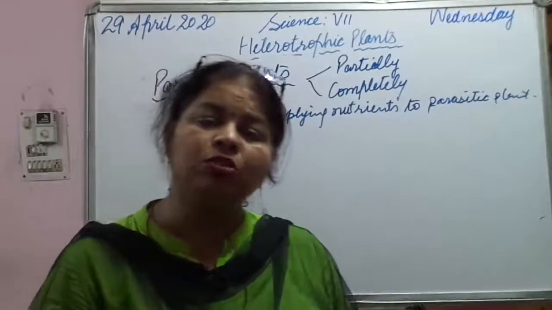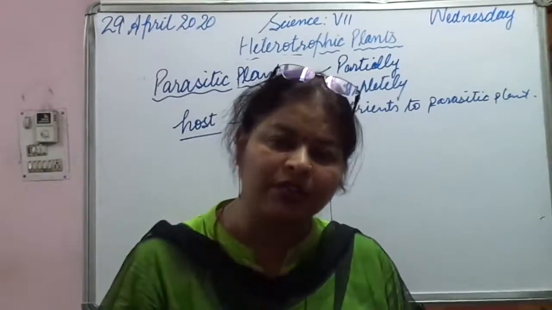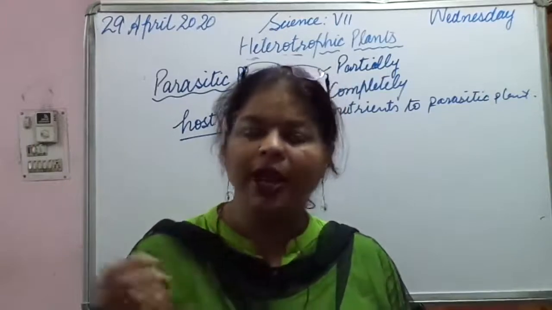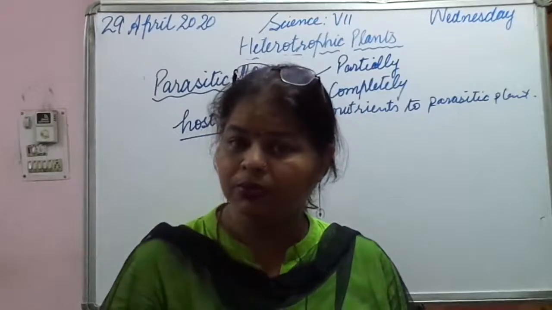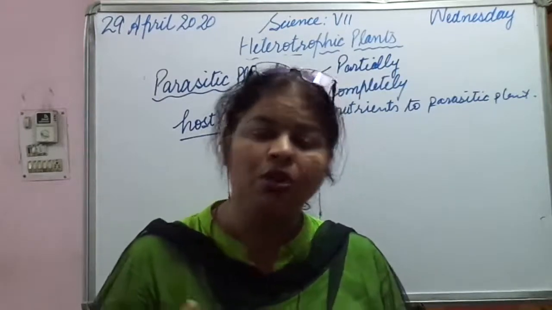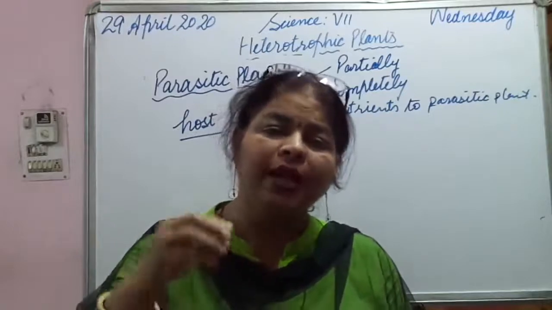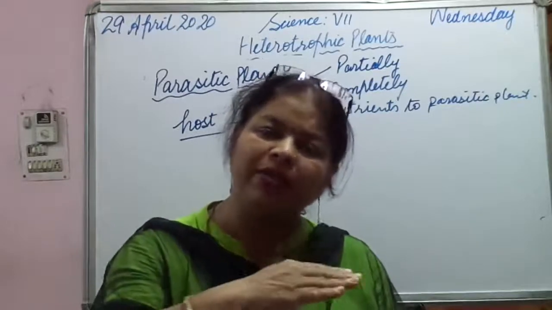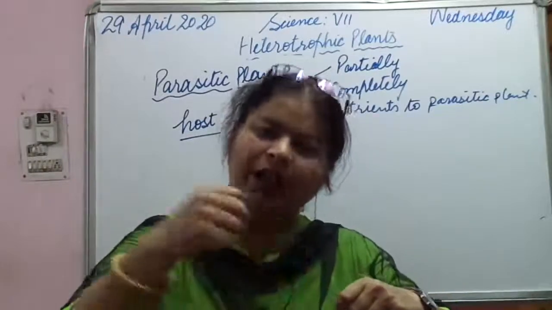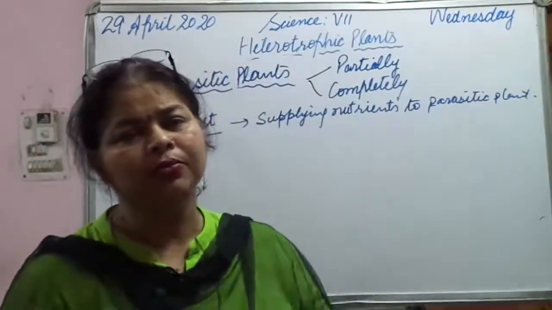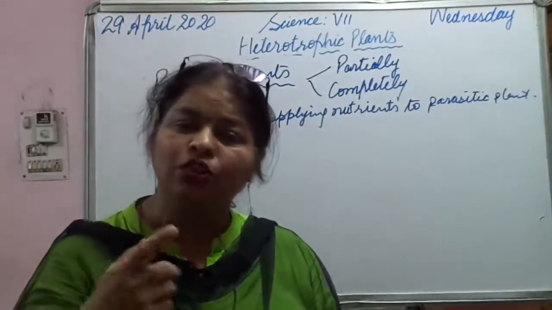Now the host plant has chlorophyll, and in the presence of sunlight it is producing food. Starch or glucose is being produced. So what will the parasitic plant do? Its root-like structures will penetrate inside the host plant and it will keep on deriving the food. It will keep on absorbing or taking in the nutrients.